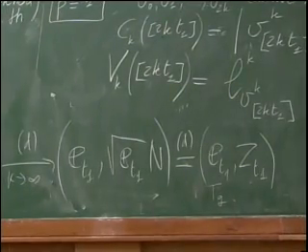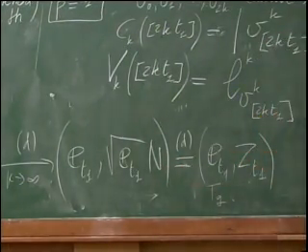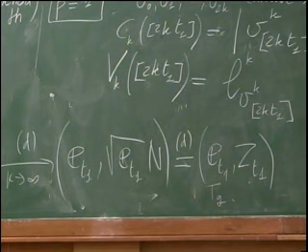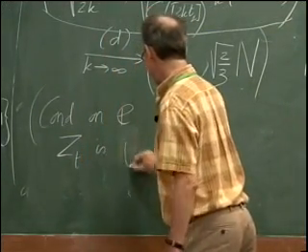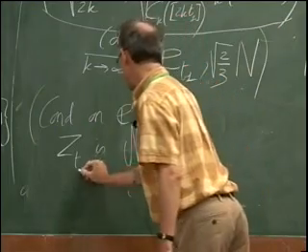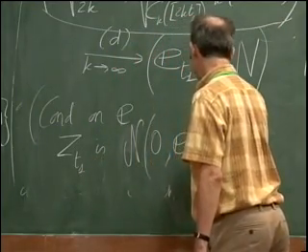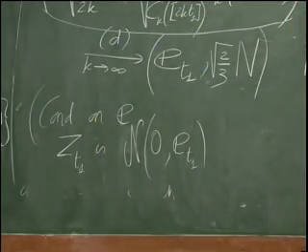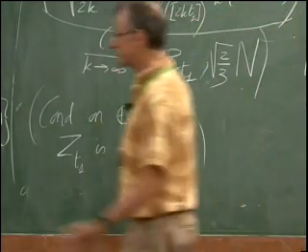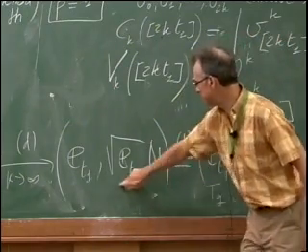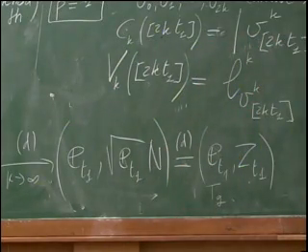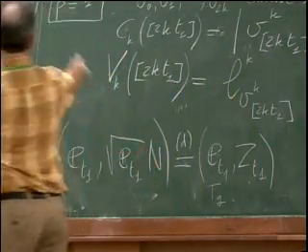Okay? So why is it true? Remember that conditionally on E, by definition, zt1 is Gaussian with mean zero and variance et1. That's just the definition of the Gaussian process. So it's exactly the same as saying that zt1 can be written in this form. No question about that? So it's a little bit technical, but I want to give some details of the proof. I will go faster for the case p equals 2.